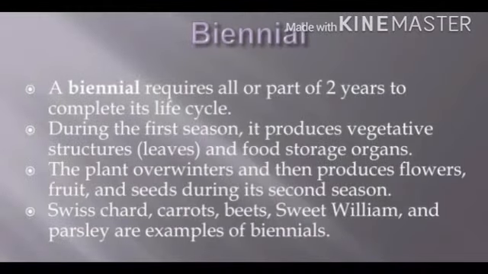Now the biennial plants. A biennial requires all or part of 2 years to complete its life cycle. During the first season, it produces vegetative structures like leaves and a food storage organ. The plant overwinters and then produces flowers, fruit and seeds during its second season. For example, carrot, radish, potato, turnip, etc. are biennial plants.